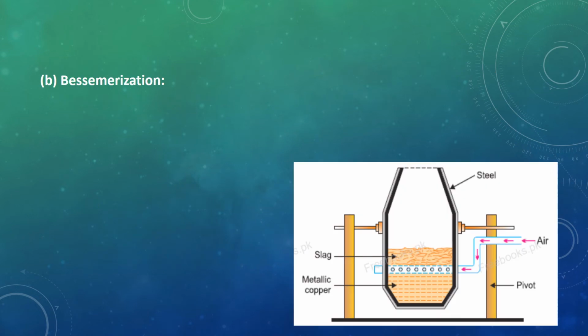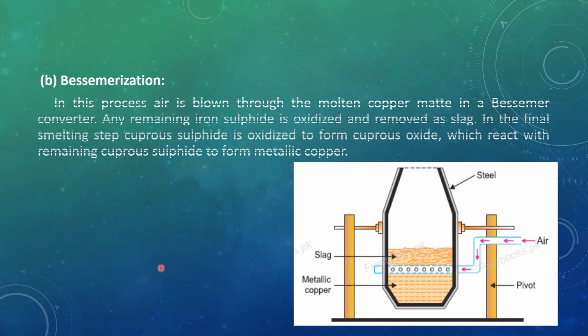Second process is the bessemerization, and in this bessemerization, air is blown through the molten copper matte. As I have told you, at 1100 degrees centigrade, when it is treated at this high temperature, all the material will be in the molten form. So molten copper matte in the Bessemer converter, air is blown through this, and any remaining iron sulfide that is present there is oxidized and removed as the slag.